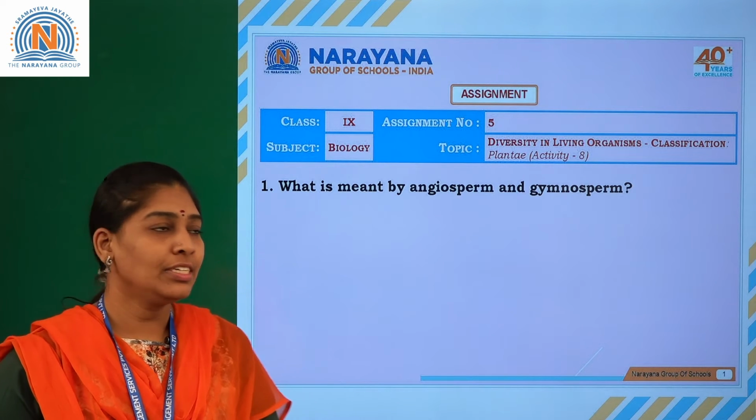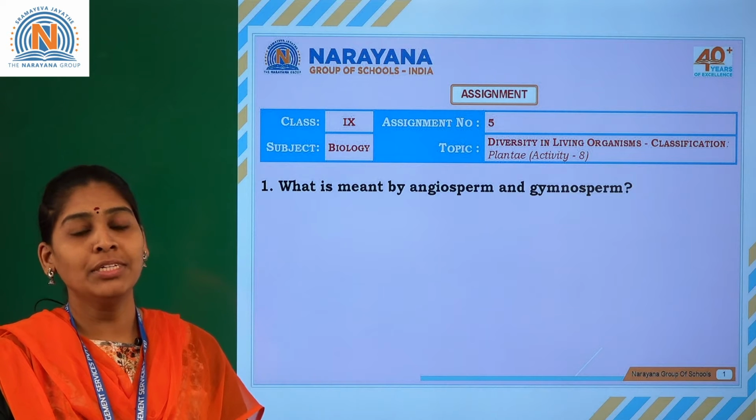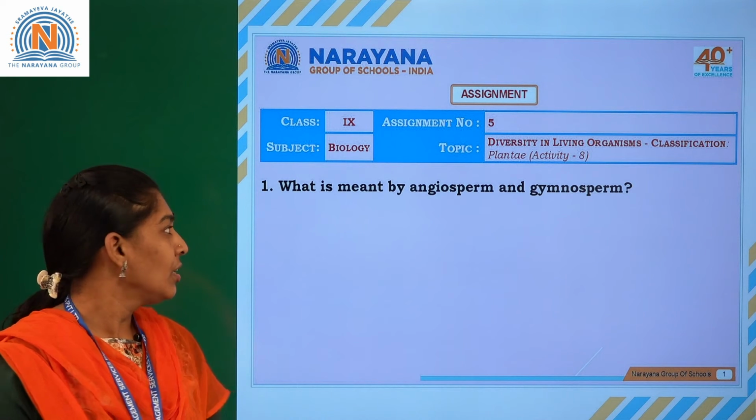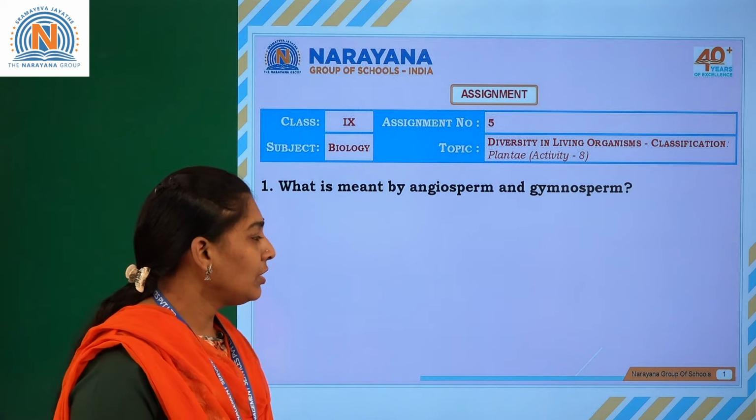Today we are going to discuss assignment number 5 and the topic diversity in the living organisms. Subtopic is classification. Based on this we will discuss questions. So let us see the first question. What is meant by the angiosperms and gymnosperms?